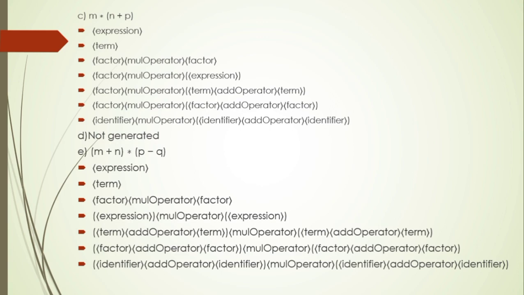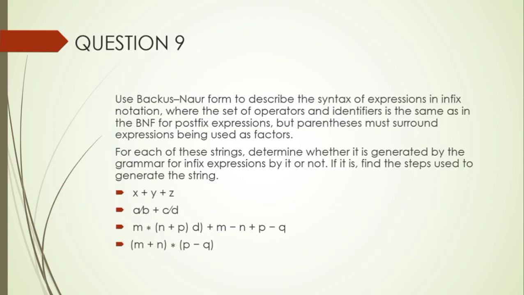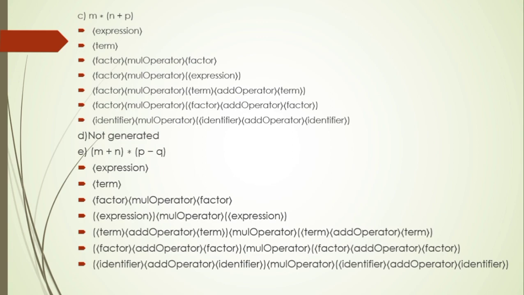D. What is D? E. M plus N asterisk P minus Q. Expression, term, factor which is M plus N, multiply operator, factor, P minus Q. Expression, M plus N, multiply operator, expression, P minus Q. Term, M, add operator, term, N, multiply operator, term, P, add operator, term, Q. Factor, add operator, factor, multiply operator, factor, add operator, factor, identifier, add operator, identifier, multiply operator, identifier, add operator, identifier.